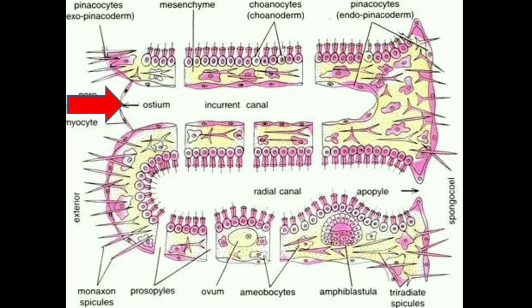Just see, incurrent canal which is blind, that is closed at one end. They are formed by invagination, that is ingrowth of the body wall, and they open to the outside through a pore membrane. See on the pore membrane, ostium is seen surrounded by myocyte which enables it to open and get closed. So incurrent canals are there to receive the water current through ostia. That is why we call them incurrent canals.